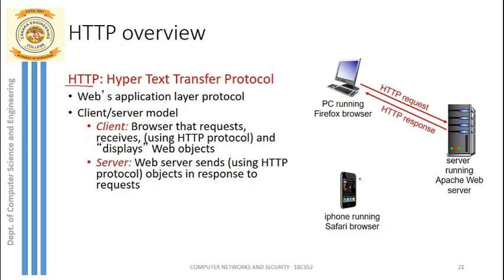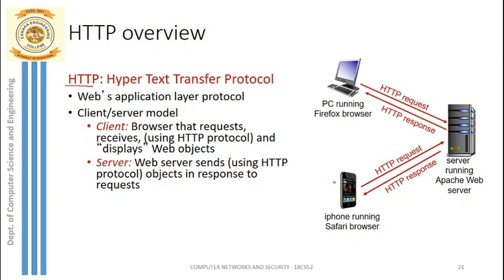We can access the server content from any device. Whichever device runs a web browser becomes the client, and whichever device runs a web server becomes the server. For example, if this iPhone is running a Safari browser and it requests something from this server, first it has to send the request, then the response comes from the server. This is what exactly happens whenever we type something in the web browser.